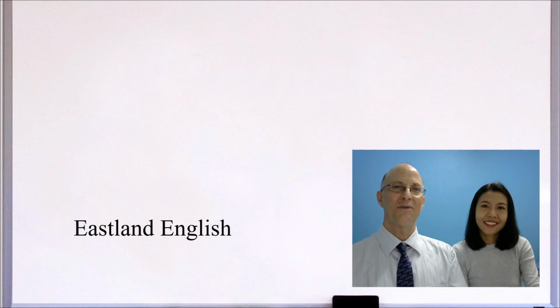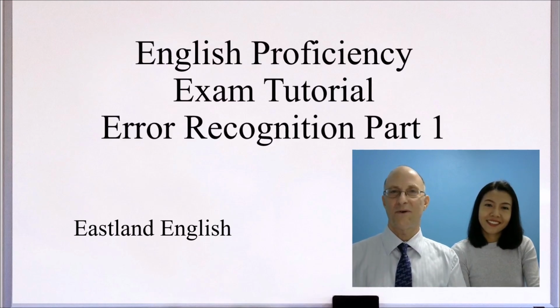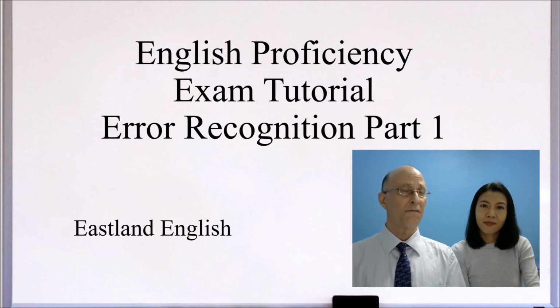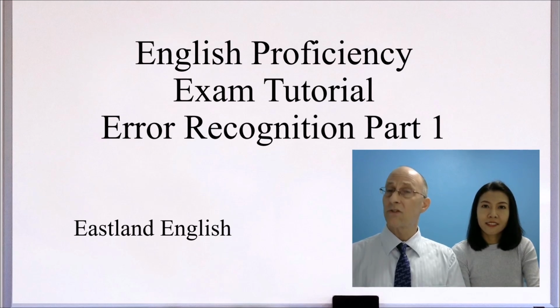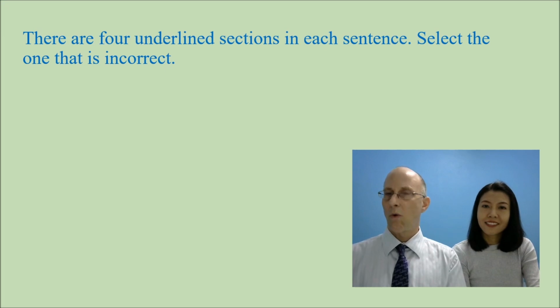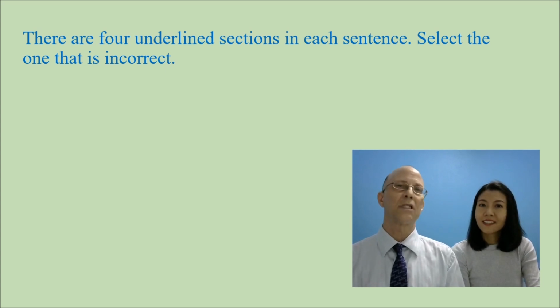You're welcome. Today we're not going to do sentence completion. We're going to do error recognition. This part of many proficiency tests is actually a little bit more difficult than the sentence completion part because it indirectly tests your knowledge in 4 different areas at the same time. So our strategy is going to be a little bit different. We're looking for the correct answers first to delete them, and then with whatever is left, we find the incorrect answer. There are always 4 underlined sections, and it's your job to find the incorrect one. So as I read, you can start your process of elimination.